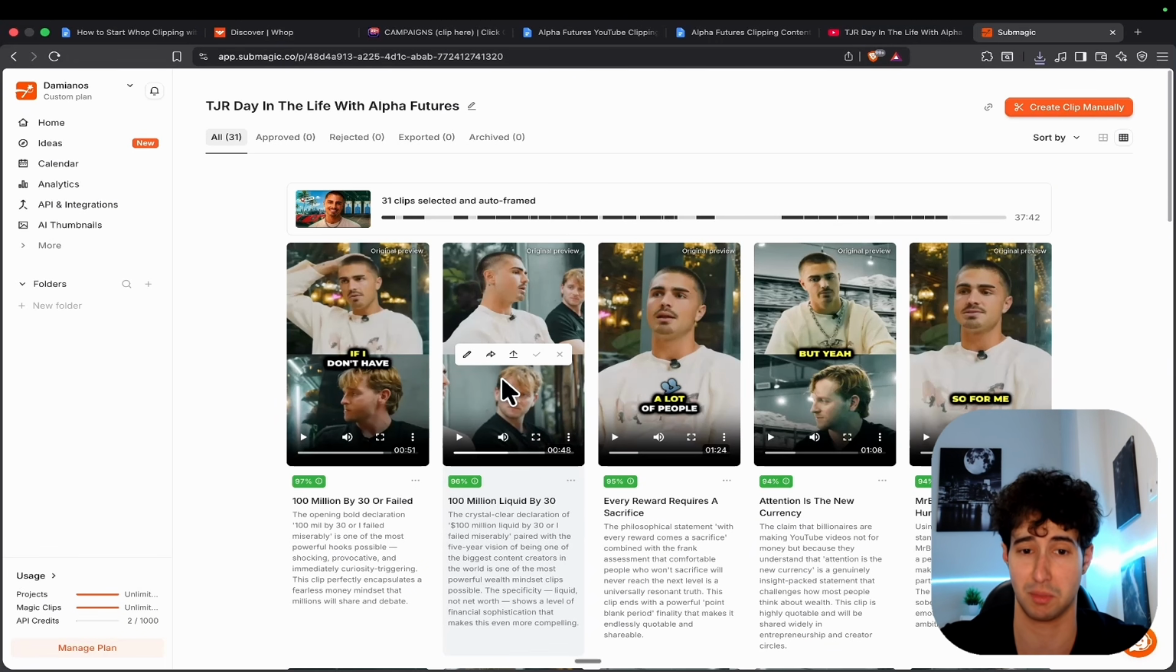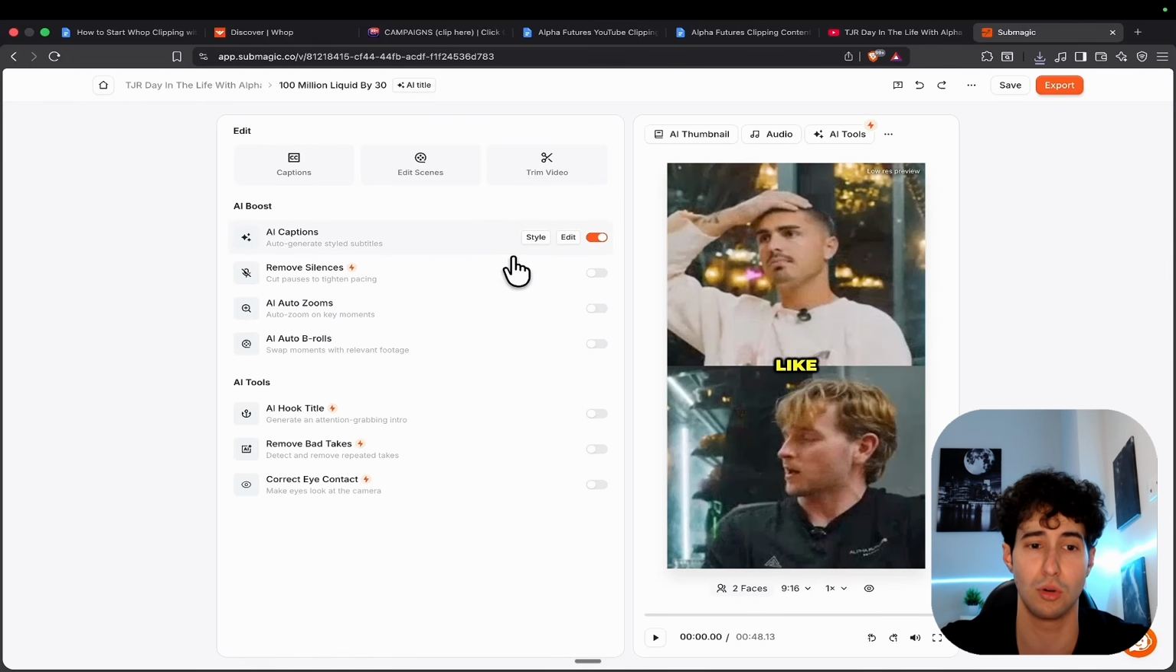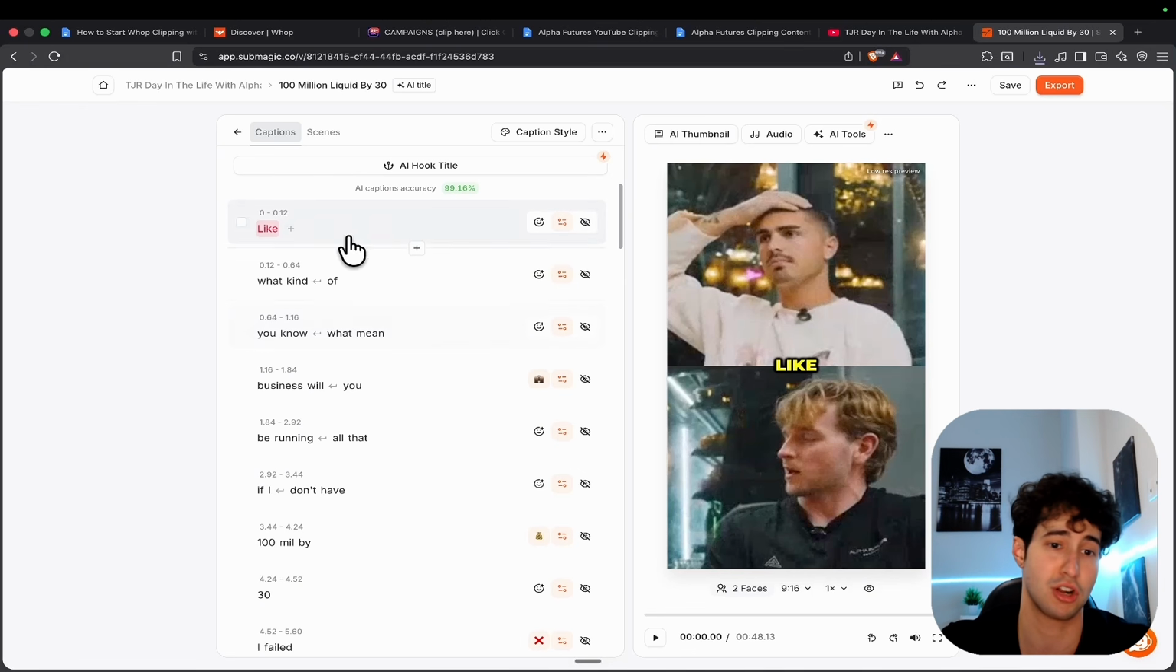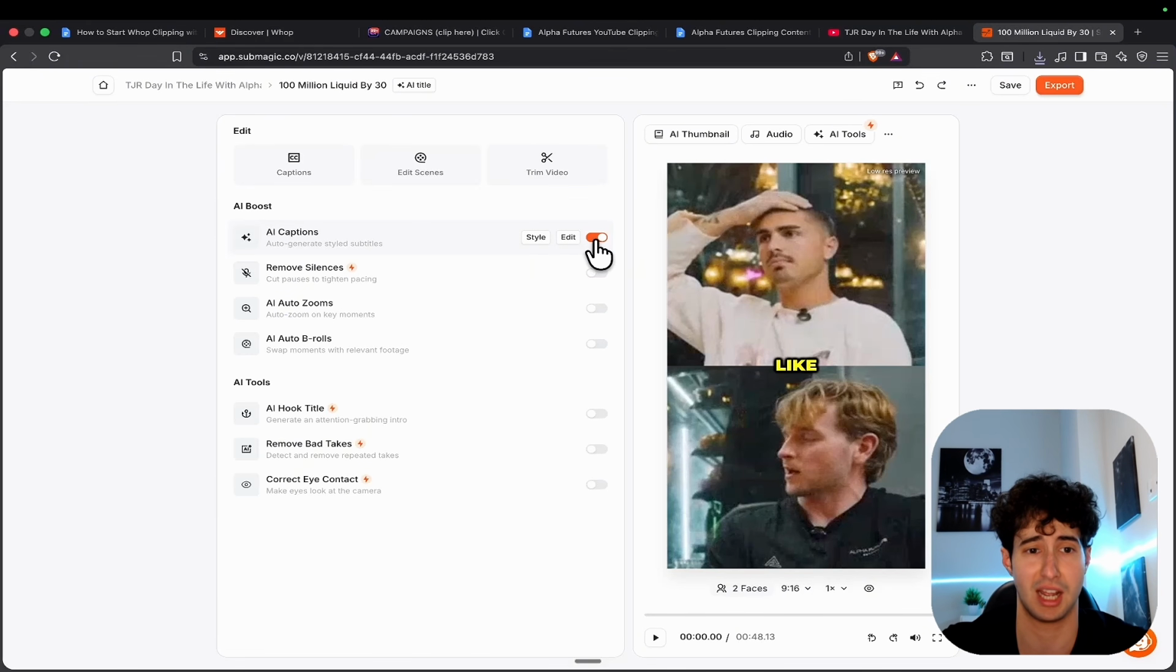But if we want to make some changes to it, Submagic gives us the option to do that by simply coming over here and clicking on the edit button. And what this is going to do is open up the Submagic editor, where we can literally edit everything from the captions to the scenes, and we can also trim the video. Now let's say that I wanted to edit the captions. I can come over here and edit specific words in the captions if I actually want, and if I don't like them, I can come over here and turn them off as well. But I would strongly advise you to keep them on, since they make the video more engaging.